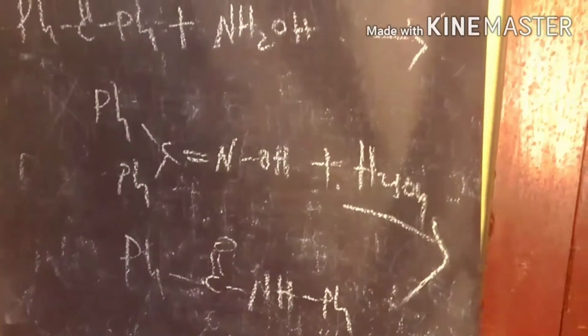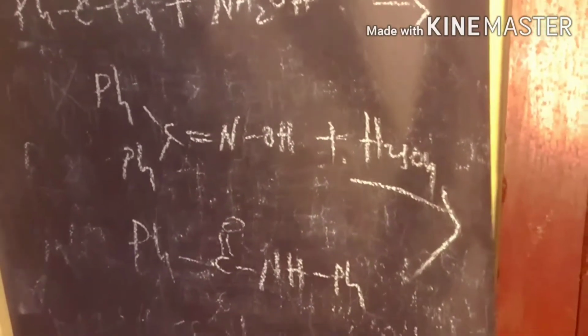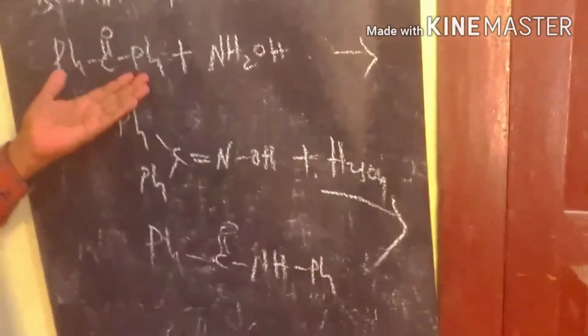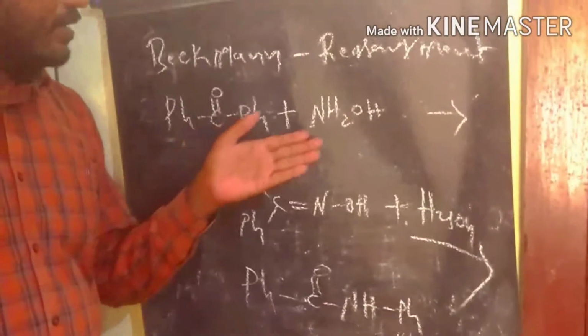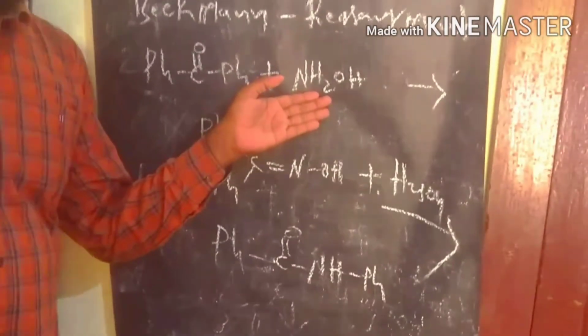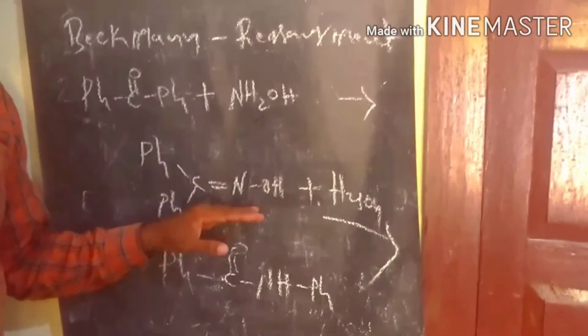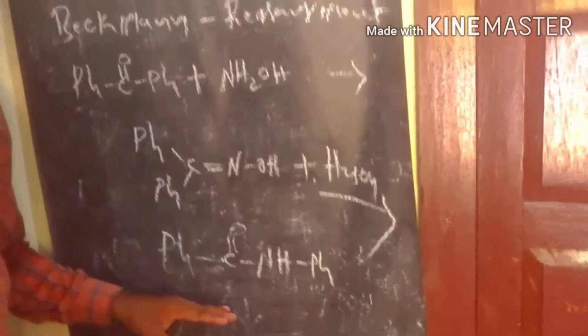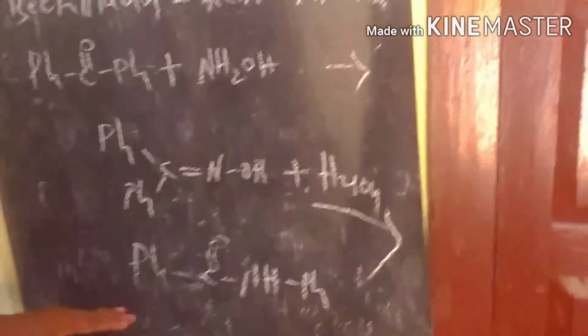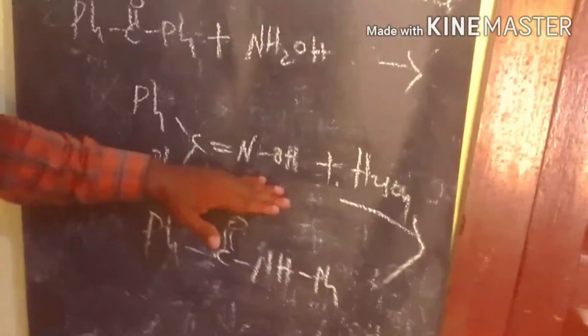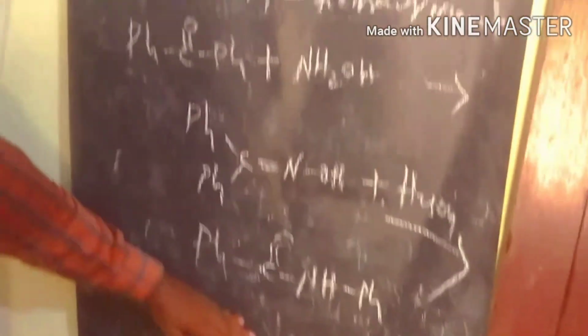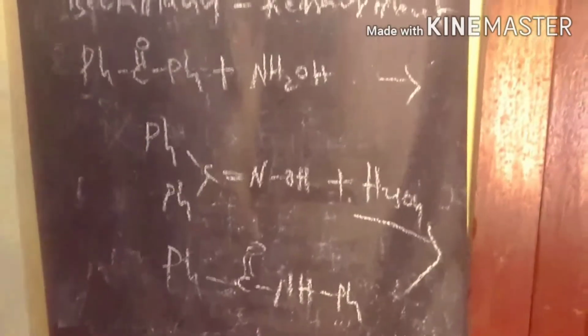We call it the Beckmann rearrangement. For example, if you take benzophenone and react it with hydroxylamine, finally we get the ketoxime. In acidic medium, the rearrangement of this ketoxime to the amide is the reaction we call the Beckmann rearrangement.